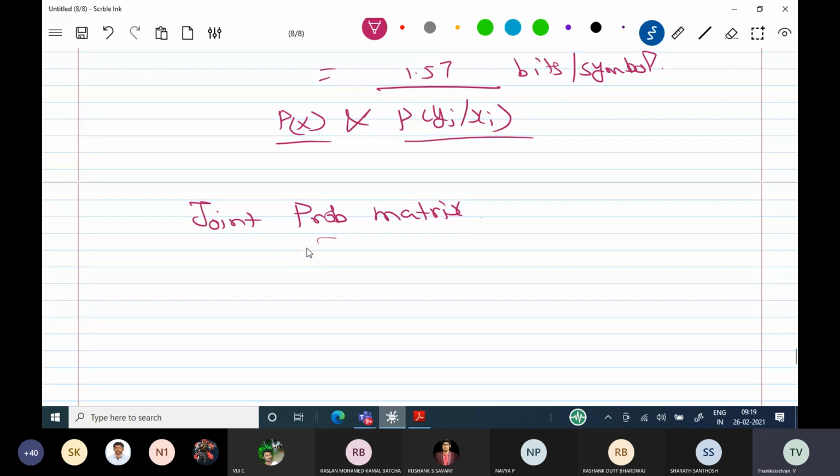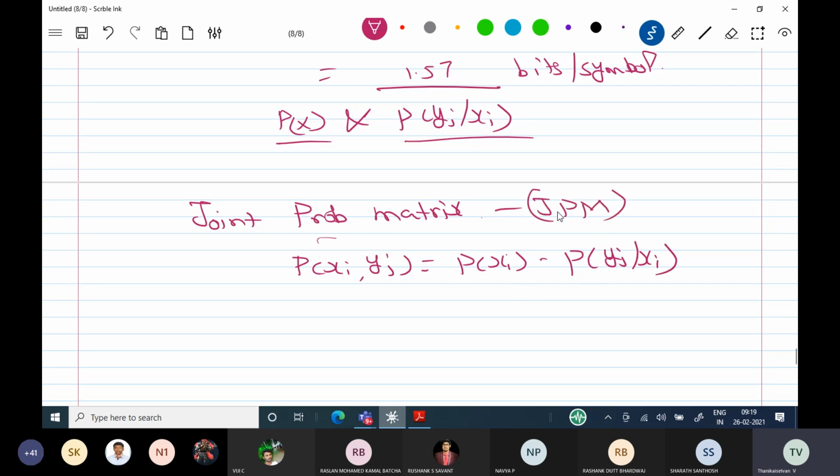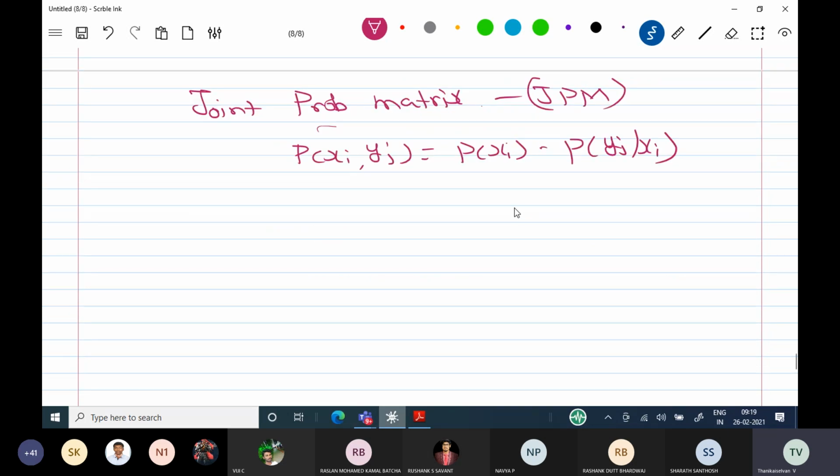Kindly recollect, one or two classes before I gave this problem also. Probability of xi comma yj is equal to probability of xi into probability of yj given xi. The JPM is consisting of three properties. Kindly recollect all the JPM properties. We are going to verify all the properties here in the numerical problem.